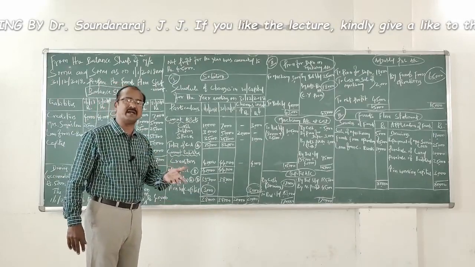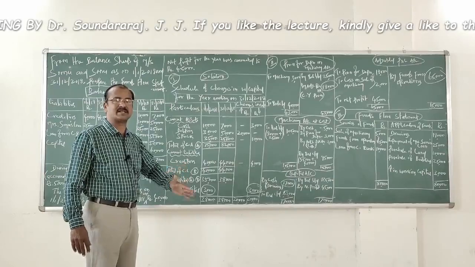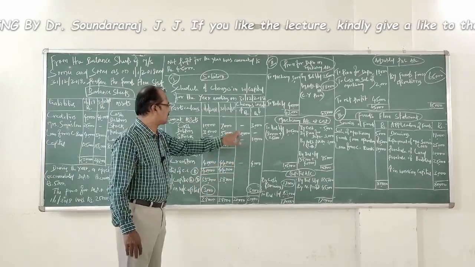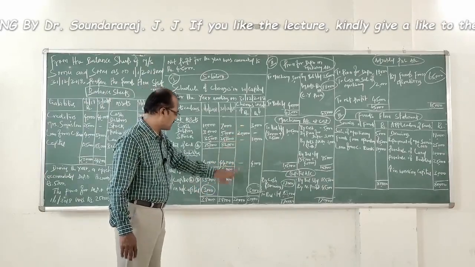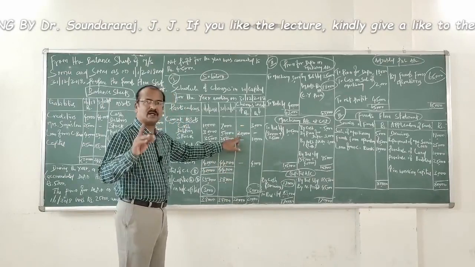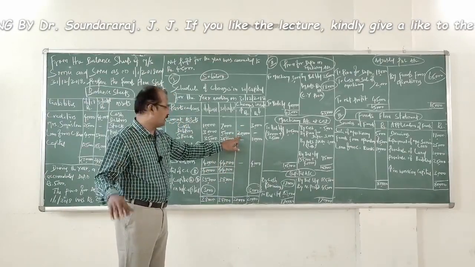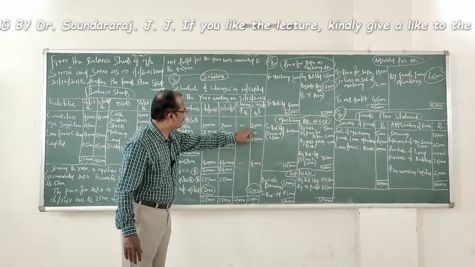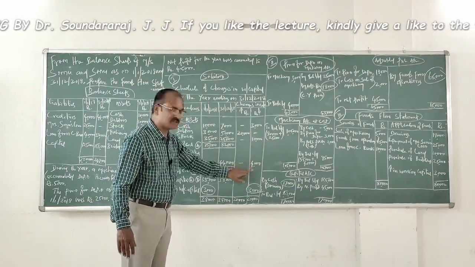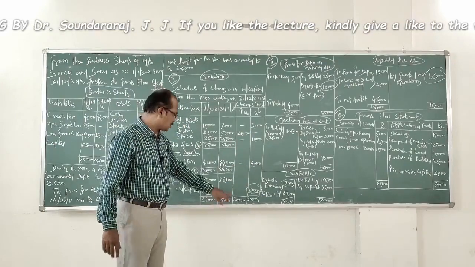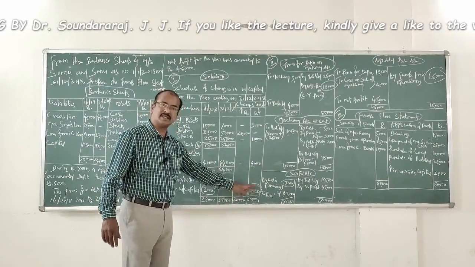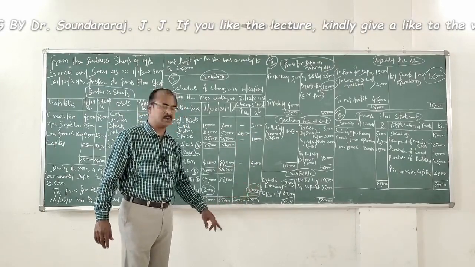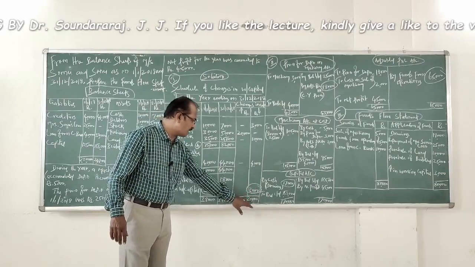The same could be verified with the support of the details in the last two columns. This column stands for increase. Increase is amounted with 20,000 rupees altogether. Decrease in working capital, it comes to only 17,000. 3,000 plus 10,000 plus 4,000, 17,000. So 20,000 is the higher amount among the two. So 20,000, 20,000.